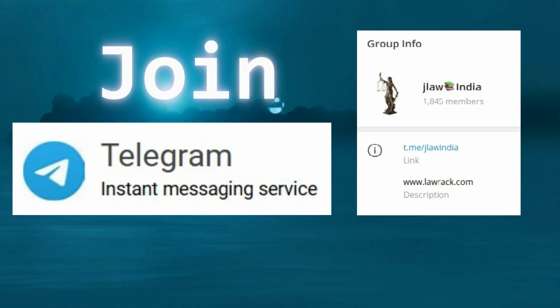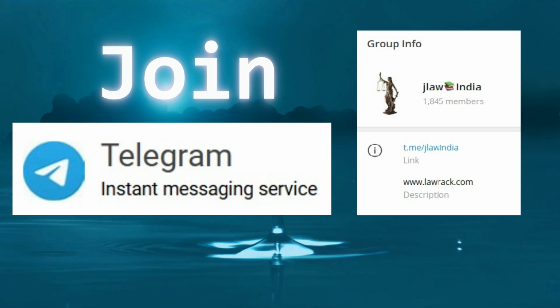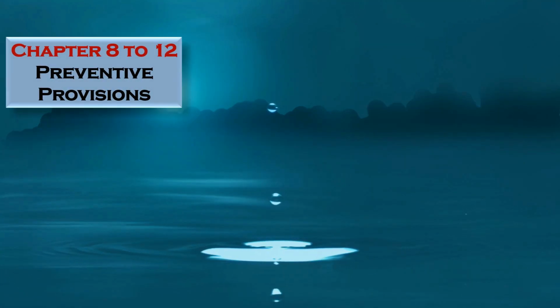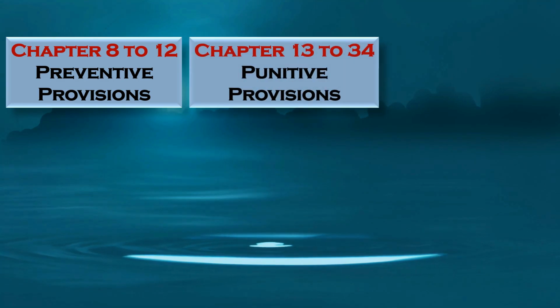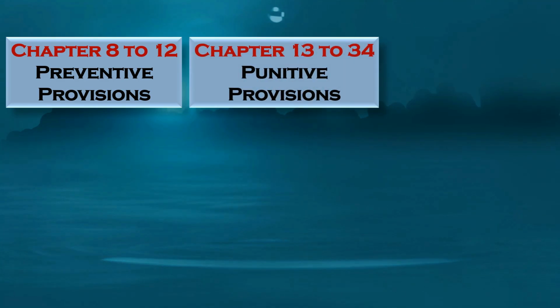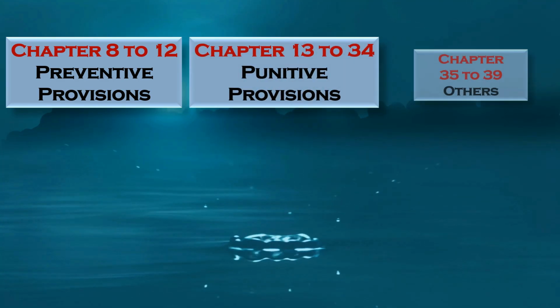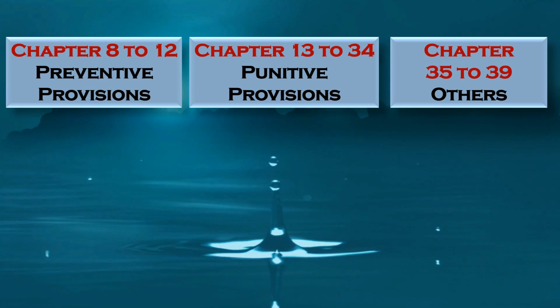Let's further divide Nagarik Suraksha Code 2023 into 3 parts. First, chapter 8 to chapter 12, Preventive Provisions. Second, chapter 13 to 34, Punitive Provisions. Third, chapter 35 to 39, Others.